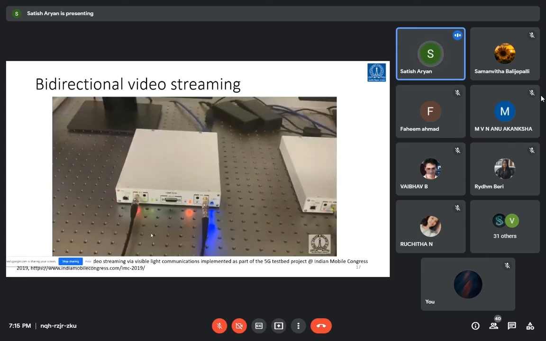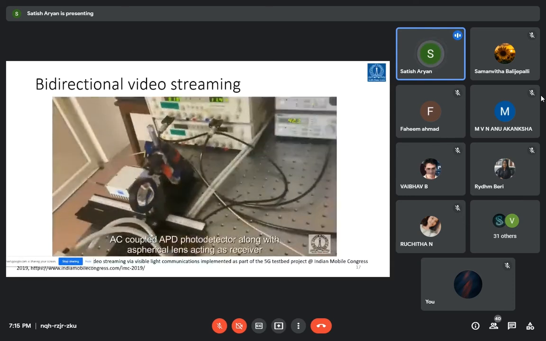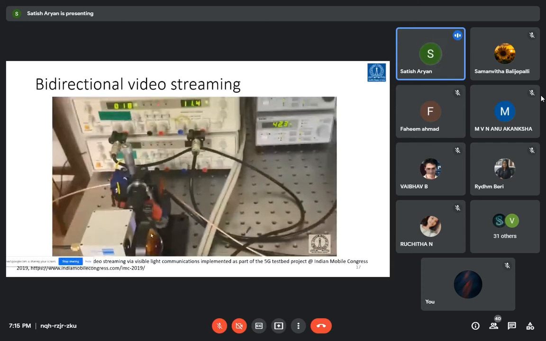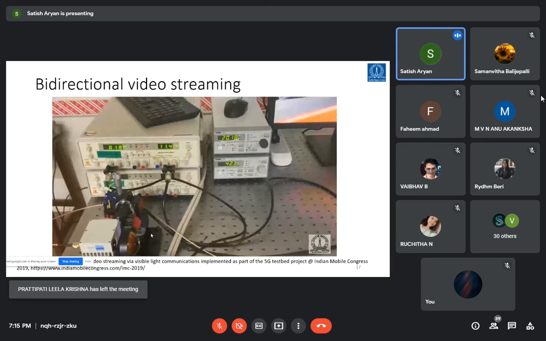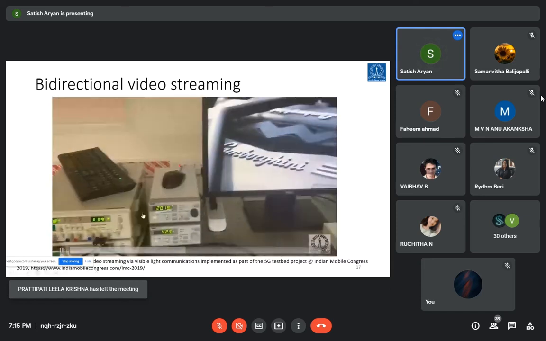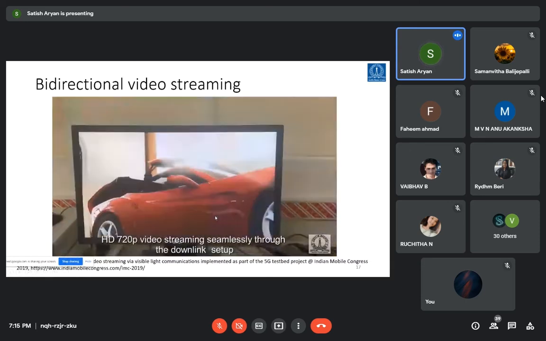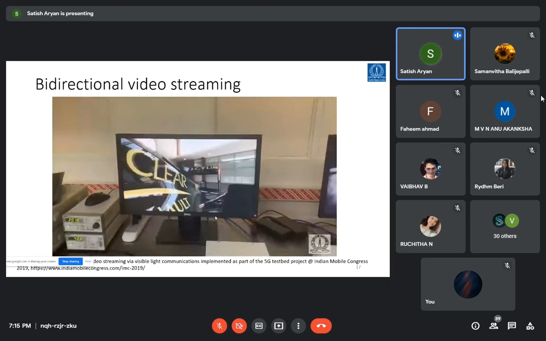This is our USRP. This is our photodetector with an aspheric lens to focus the light falling on it. You can see the small area of the detector, and this is the video seamlessly streaming over the downlink, a very high quality video.